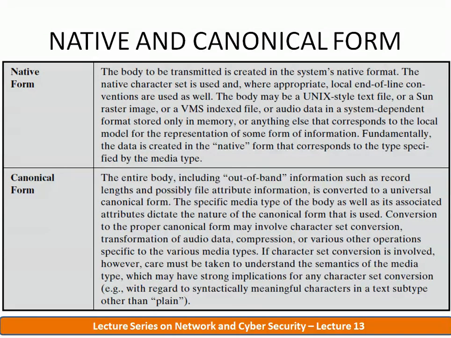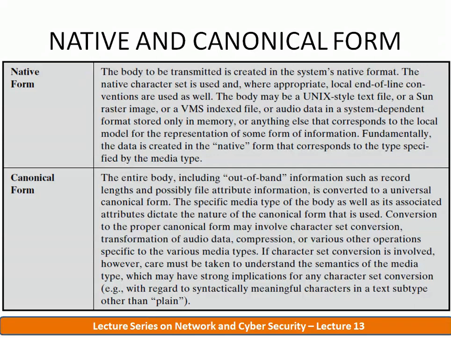Depending on the architecture of the sender's system, the format is used for the representation of the data. The body may be a Unix style text file, or a Sun raster image, or a VMS indexed file, or audio data in a system dependent format stored only in memory, or anything else that corresponds to the local model for the representation of some form of information.